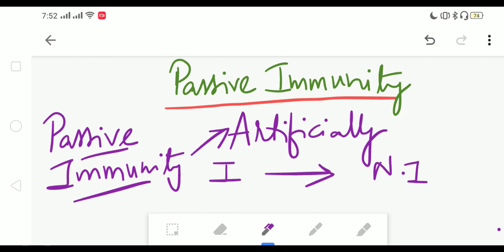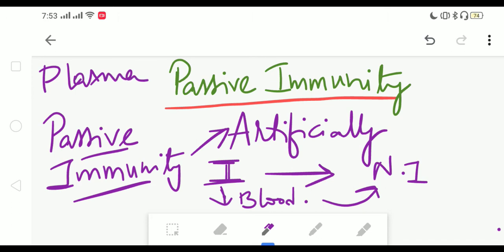A person who has already developed immunity to a certain infection, the blood sample of the person is collected, it is purified, and only the antibodies or the immune cells are then injected artificially into a non-immune person. This is usually also known as plasma therapy.